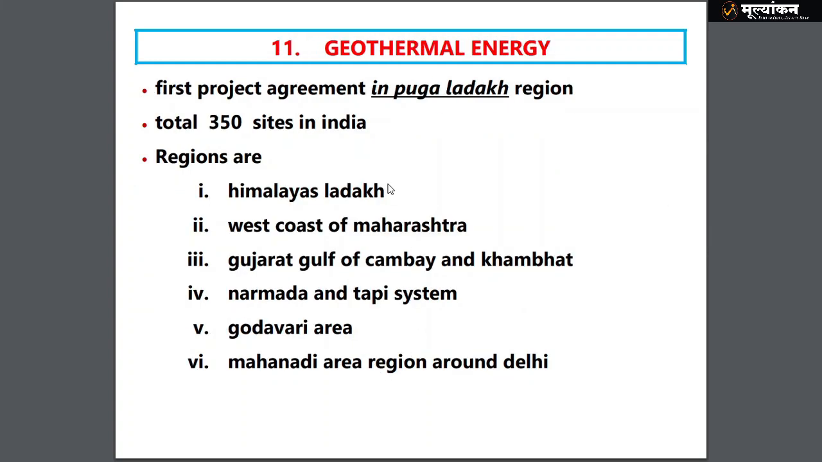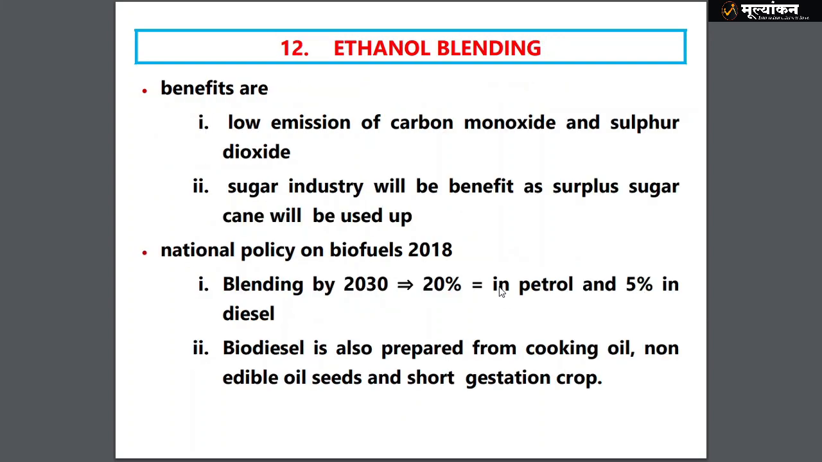Then we have geothermal energy. First site is coming at Pugal, Ladakh region. There are regions identified for geothermal energy: Himalayan Ladakh, west coast of Maharashtra, Gujarat, Gulf of Cambay and Khambhat, two regions, Narmada, Tapi system, Godavari system and Mahanadi area. So you need to have a glance at the potential areas of geothermal energy.